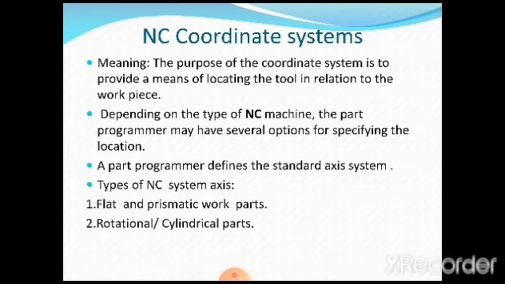And if I want to go for the production of cylindrical or rotational jobs, round jobs, which have wider applications in industries, then what type of coordinate system are we going to use?